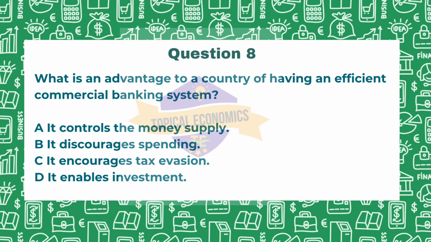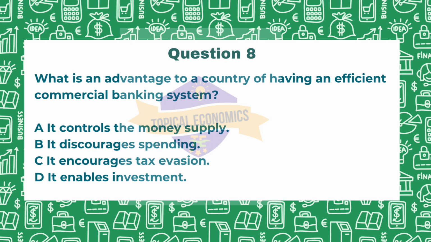So here option A, that it controls money supply, is primarily a role of a central bank, not of a commercial bank. So this is not the answer. Option B, it discourages spending. Here an efficient banking system typically facilitates spending rather than discouraging it. So again, this is not an answer. Option C, it encourages tax evasion. Again, this is a negative outcome and not an advantage of the banking system.